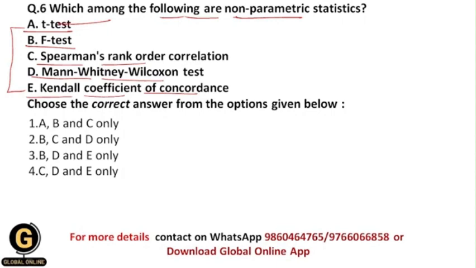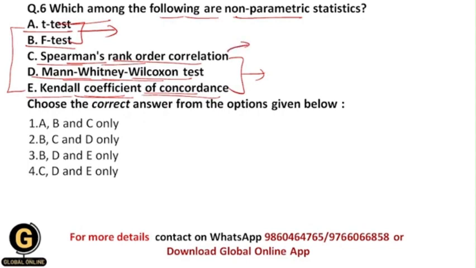Basically, a non-parametric test follows a distribution-free population. So from this list, Spearman's rank order correlation, the Mann-Whitney-Wilcoxon test, and Kendall's coefficient of concordance are the non-parametric statistics. The t-test and F-test that I have told you earlier in this video are parametric tests.